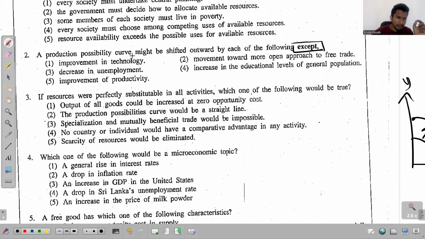It says production possibility curve might be shifted outward by each of the following except one, and you just need to find that one. Okay, improvement in technology. When technology gets more and more advanced, the PPC shifts to the right side. The second one, movement towards a more open approach to free trade. Free trade, this is something that we discussed in the ninth unit. What happens due to free trade? If not, what happens due to this international trade without any barriers?